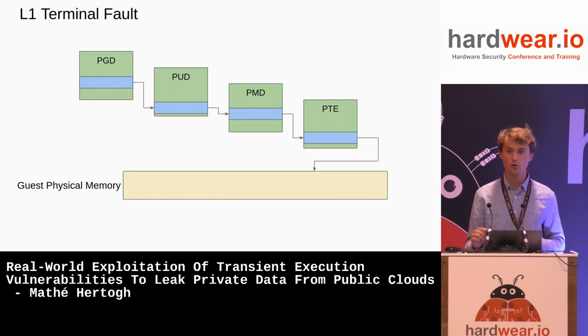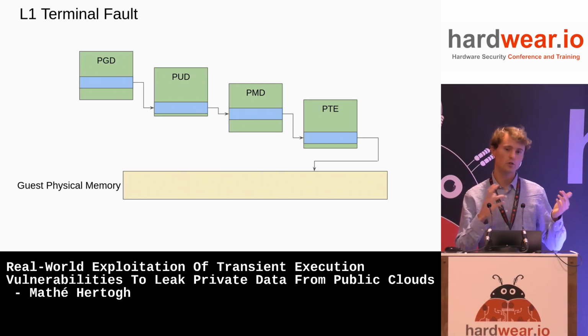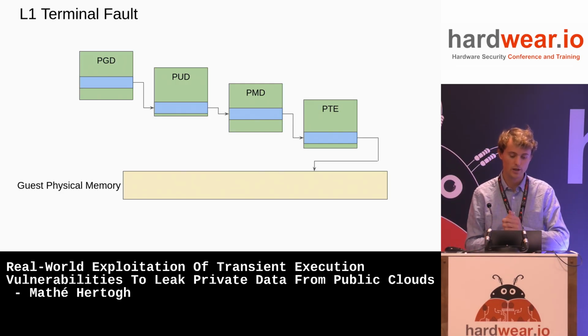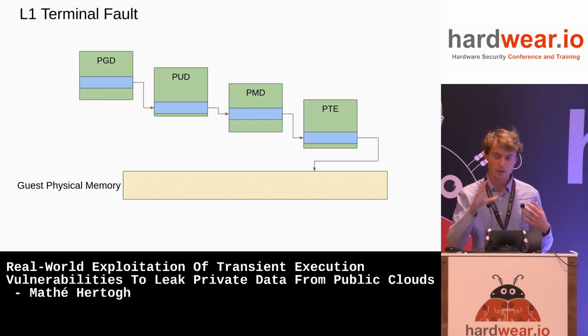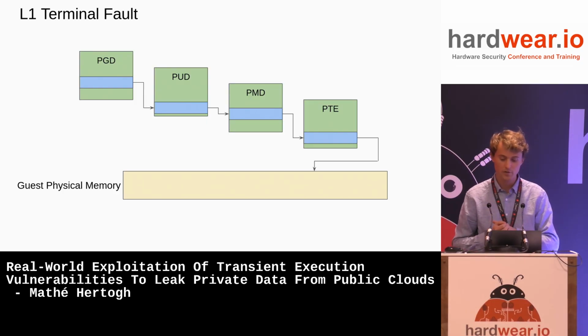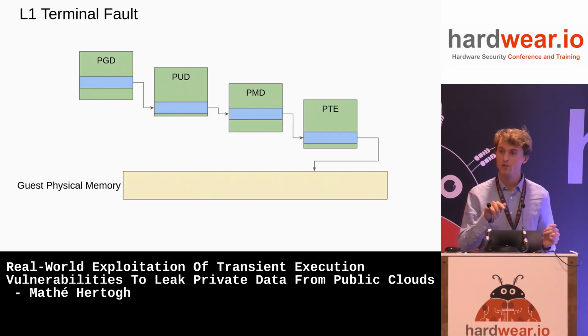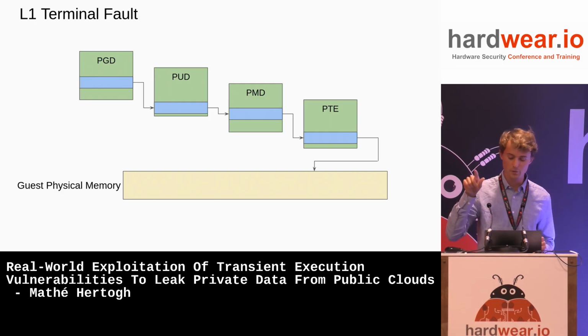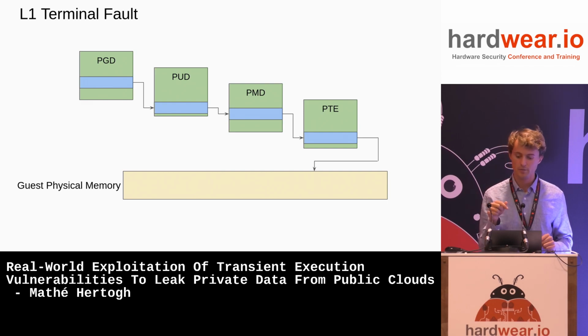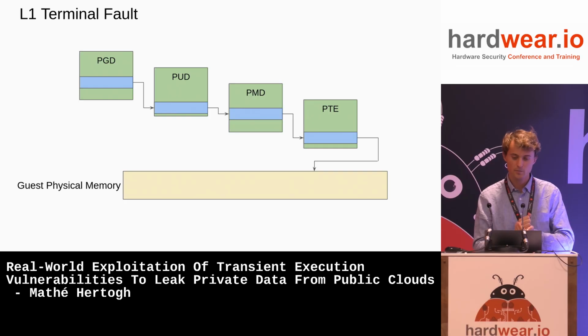Second of all, there's L1 Terminal Fault. This is really more a CPU bug, you could say, although we only realized it after Spectre and such. Suppose you're in a VM and you have a pointer, and the pointer is backed by some page tables. So here I depicted the page tables, and then there's the guest physical memory, and there's a physical address in the PTE that says your pointer points to this physical memory. Now, as an attacker, what I can do is I can set the non-present bit of this page table entry in my VM, and then I can dereference the pointer. And the question is, what happens?